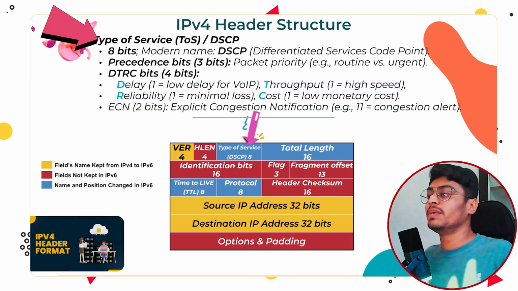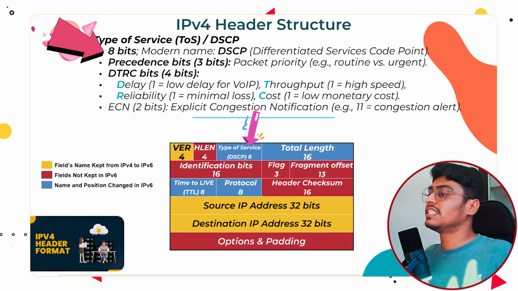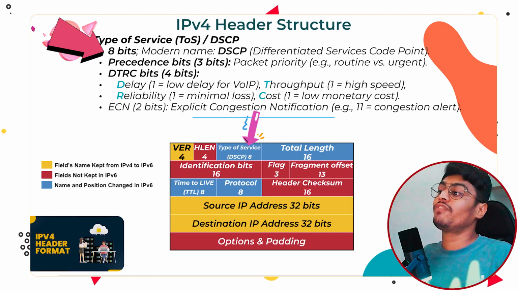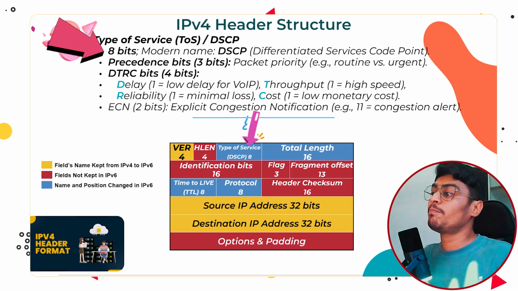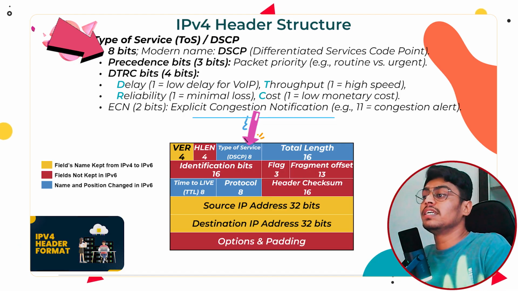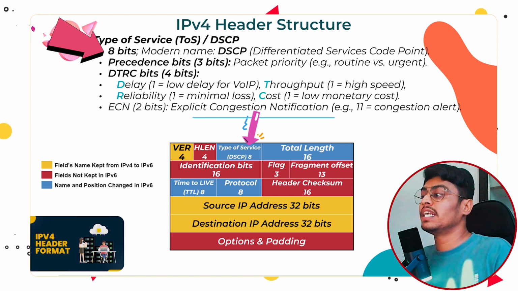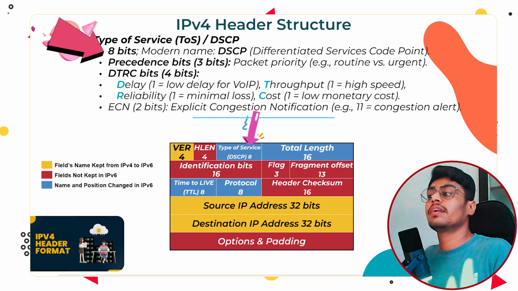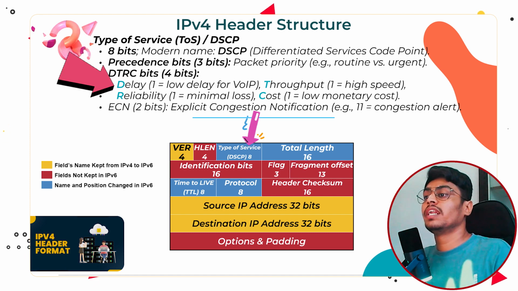Now the next field is type of service. This is an 8-bit field. Today we call it DSCP, differentiated services code point. In IPv6 this is called traffic class. If we have to define some priority for any packet, whether it is a routine packet or has to be sent immediately, the next 4 bits are DTRC: delay, throughput, reliability and cost.